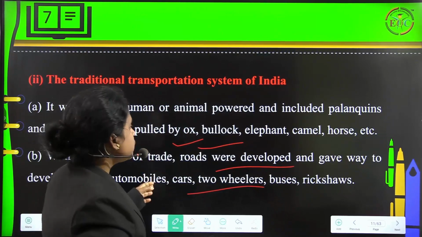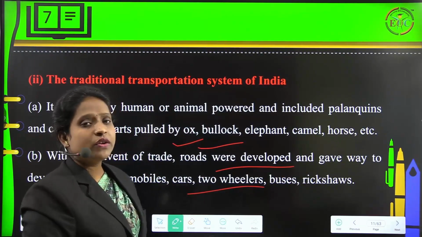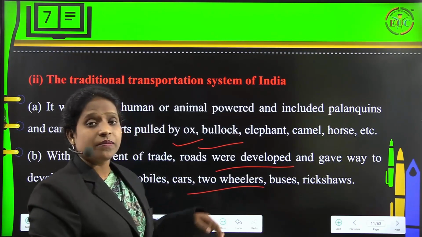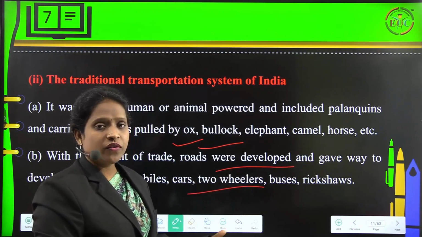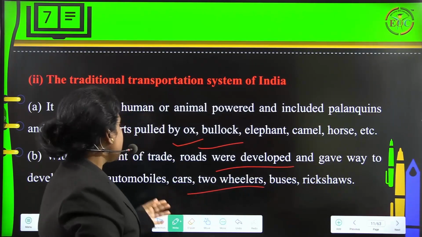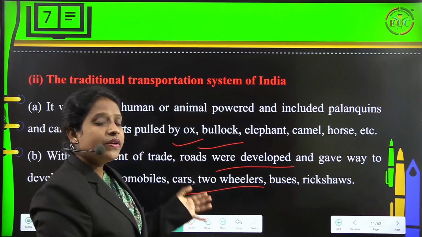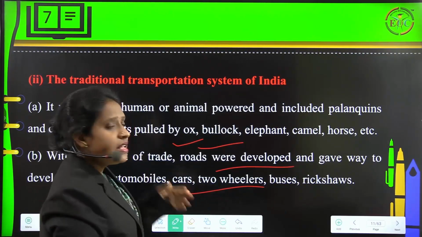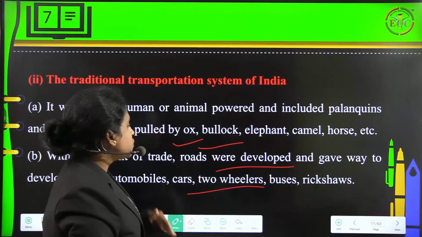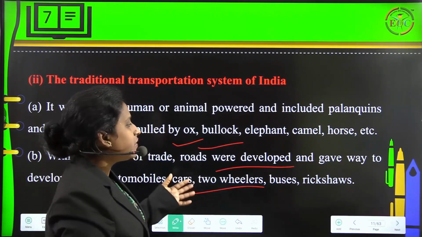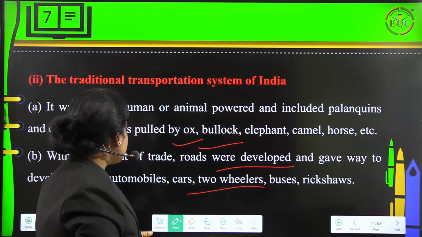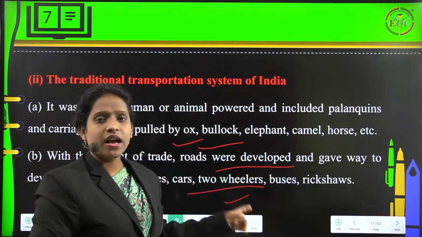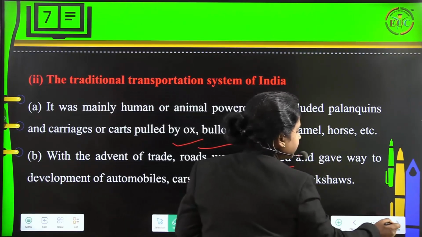During the ancient period, we used to make use of animals as a basic means to transport from one place to another place, right? And as days passed, we came across the term trade, and because of this trade activity, roads slowly started to be established and constructed, and this gave way to the development of automobiles, cars, two-wheelers, buses, as well as rickshaws. Fine.